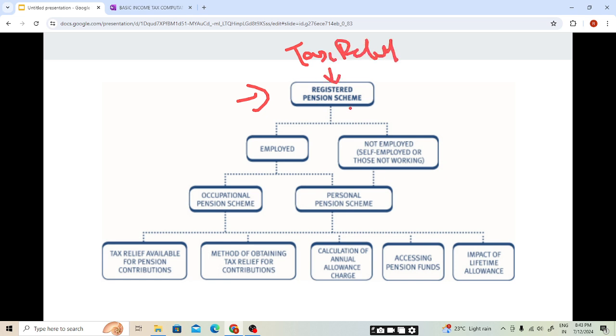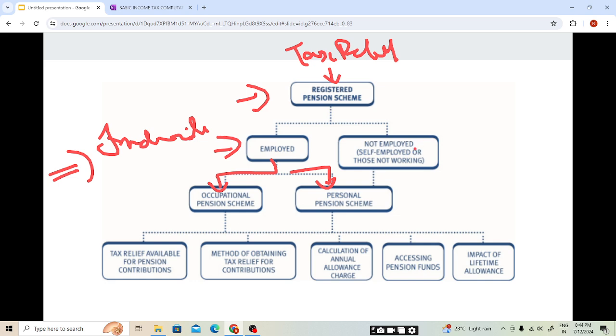We have seen there are two types of registered pension scheme: occupational pension scheme and personal pension scheme, students. Now, who can pay into these schemes? If a person is employed, meaning he is working under someone, he can contribute into the occupational pension scheme and the personal pension scheme. Either occupational, or personal, or both, he can contribute.